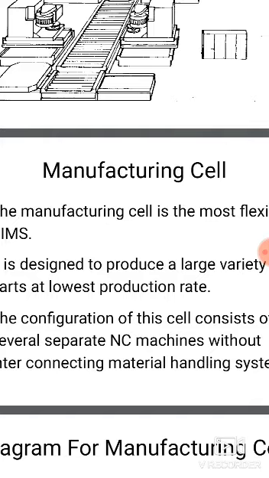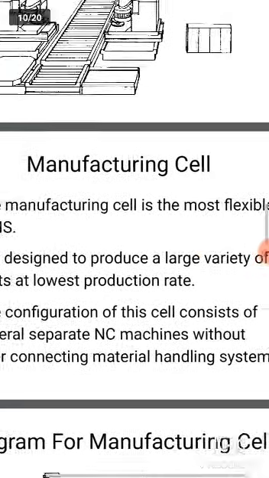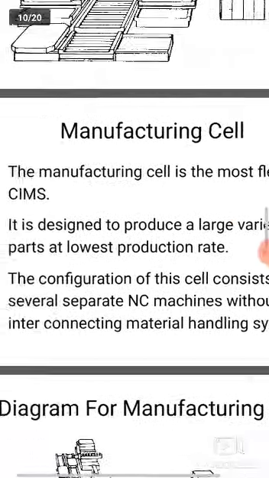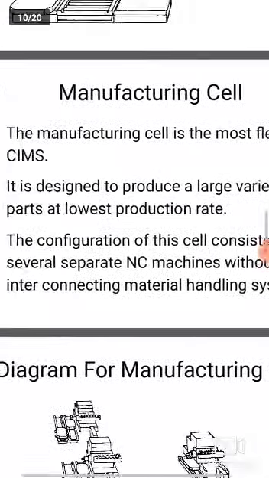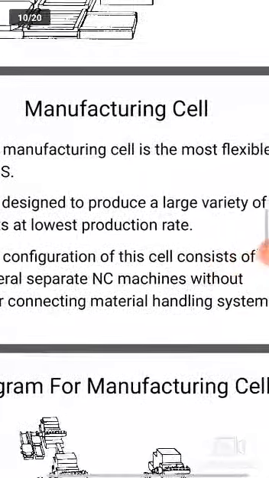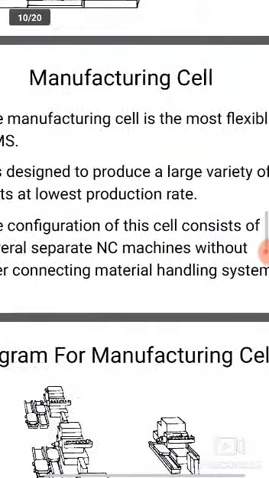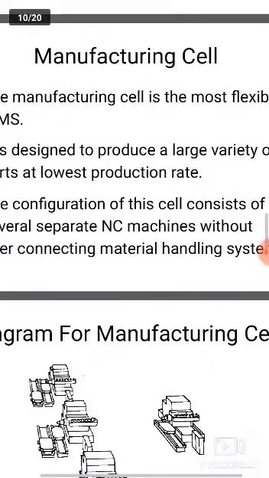It is designed to produce a large variety of parts at a low production rate. The configuration of this cell consists of several separate machines without interconnection by a material handling system. So they are not interconnected with each other.